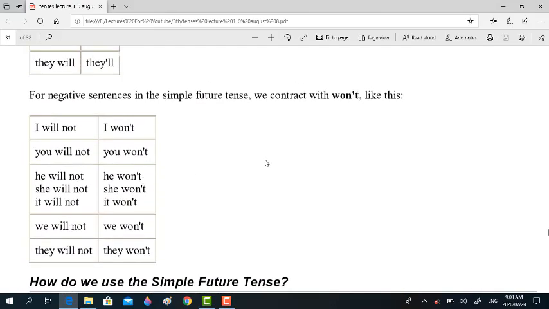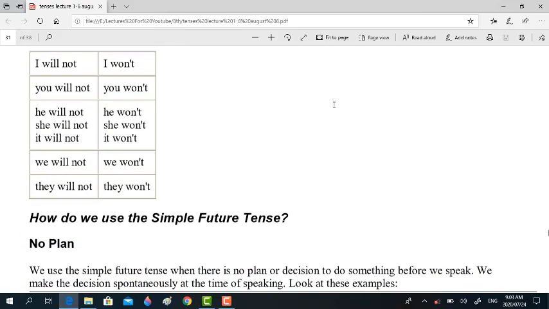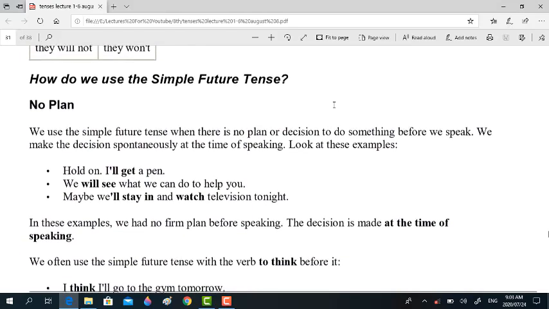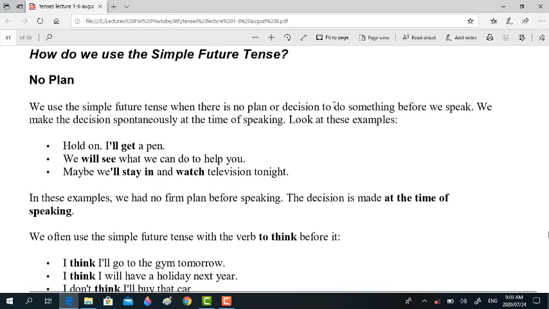Okay, just I will remove a confusion of yours. This won't is equal to will not. You might have come across this contraction. How do we use the simple future tense?